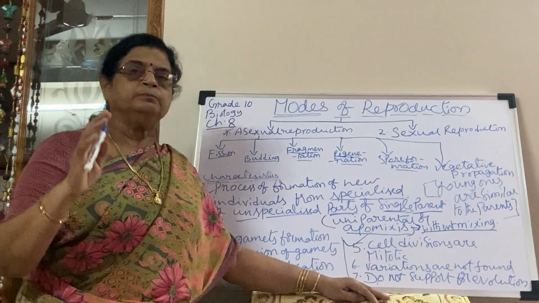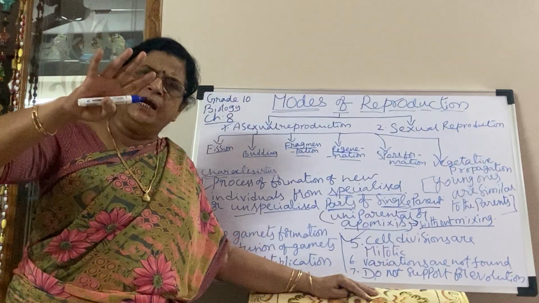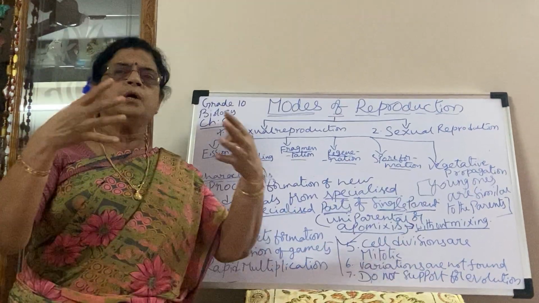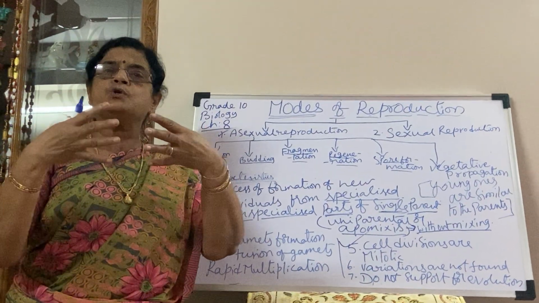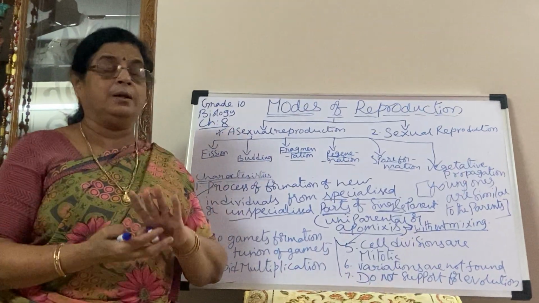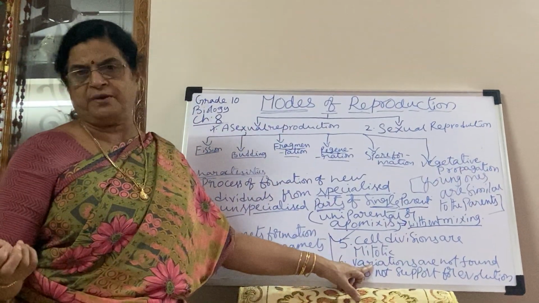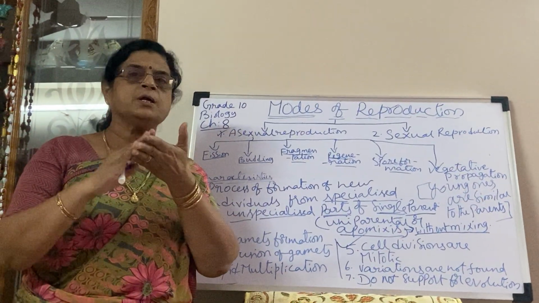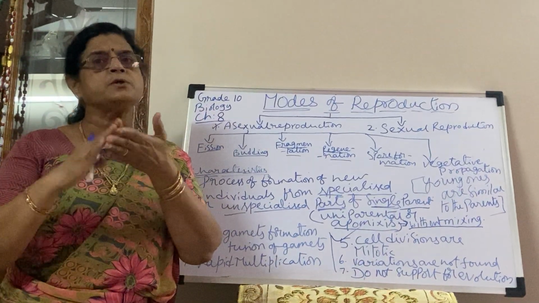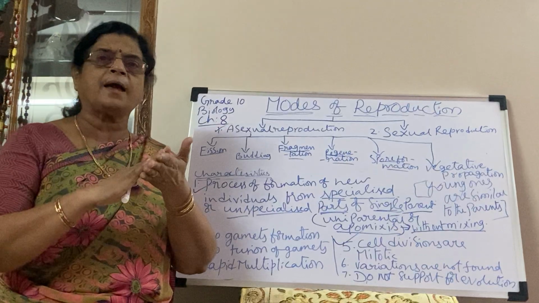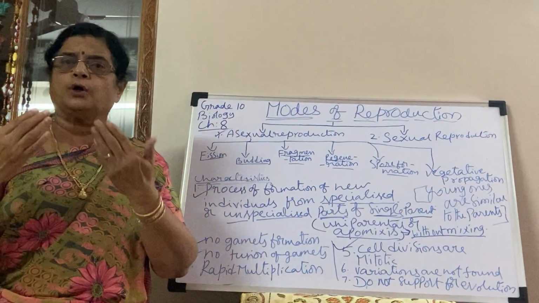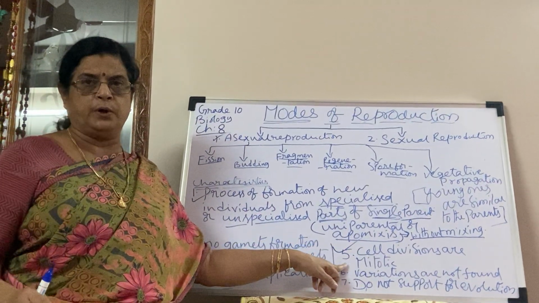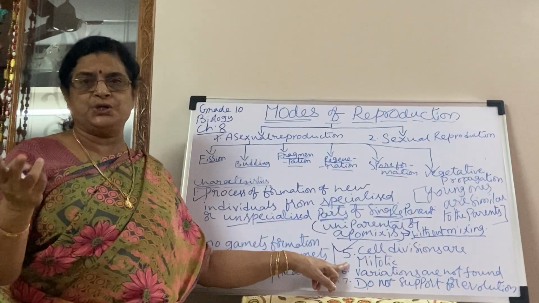The new ones formed are identical to the parents because there is no fusion of gametes and no chromosomal recombination. So there are no chances of variations. If there is no fusion of gametes, there is no exchange or recombination of chromosomes. The new daughter cells formed are identical to the parent cells, and no variations are found as no fertilization takes place.